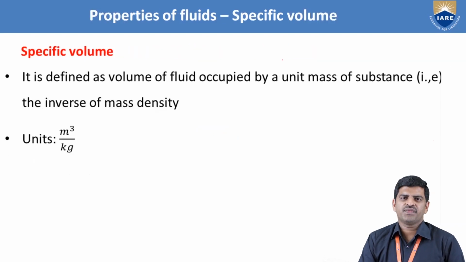Another property of the fluid is specific volume, which is just the inverse of the mass density. That is, it is defined as the ratio of volume of the system to the mass of the system, and it can be represented in units of meter cube per kilogram.